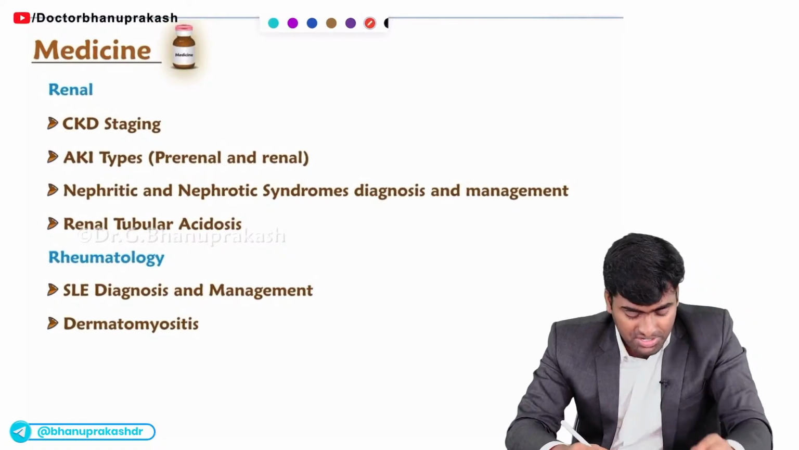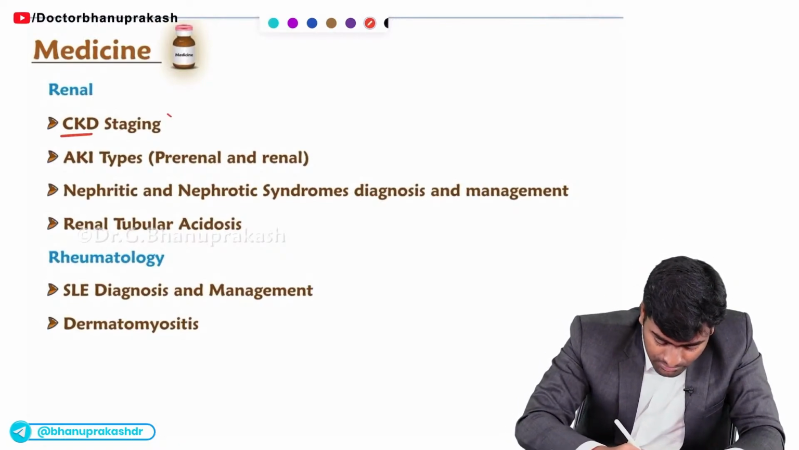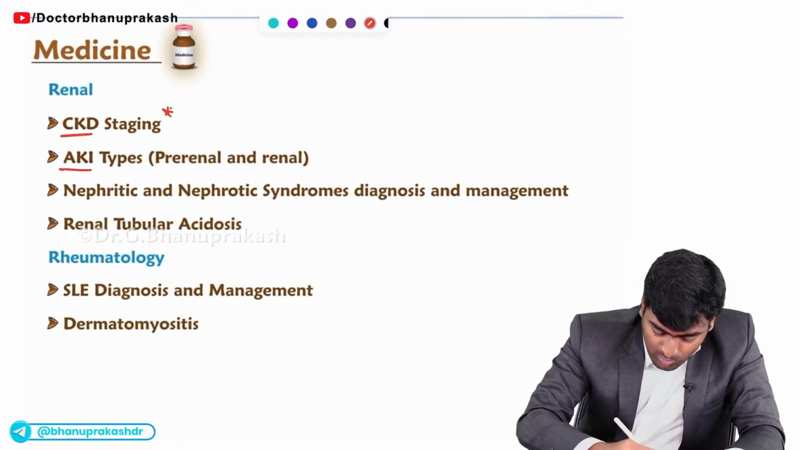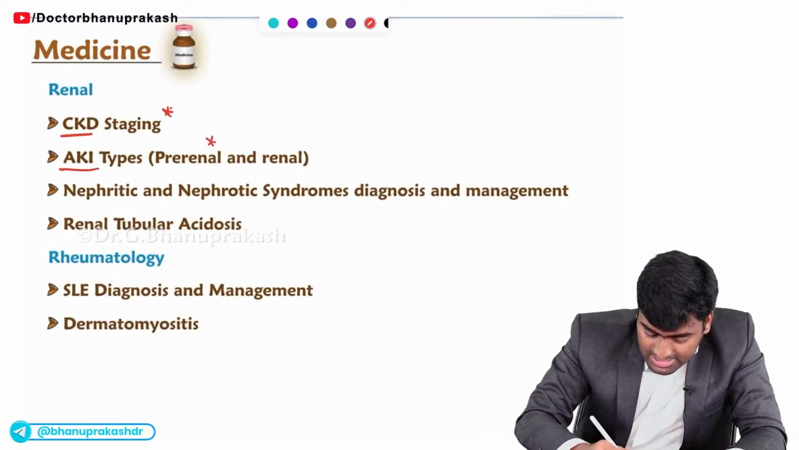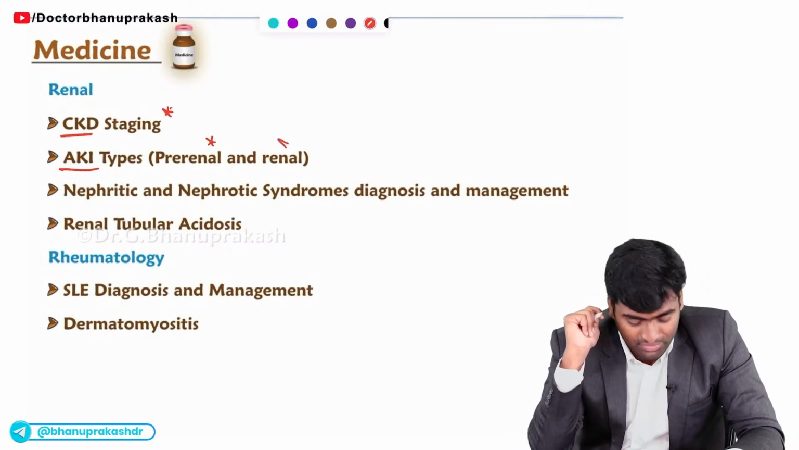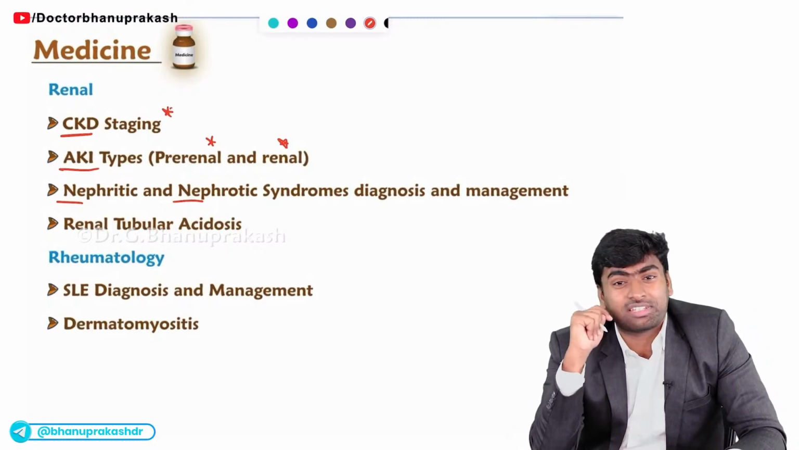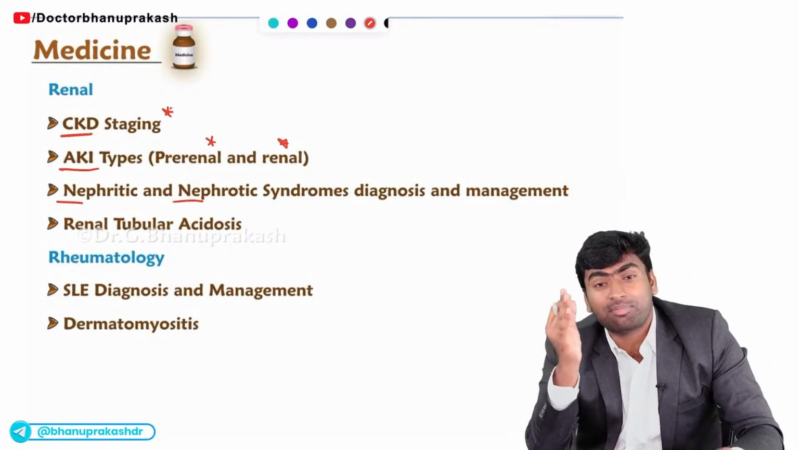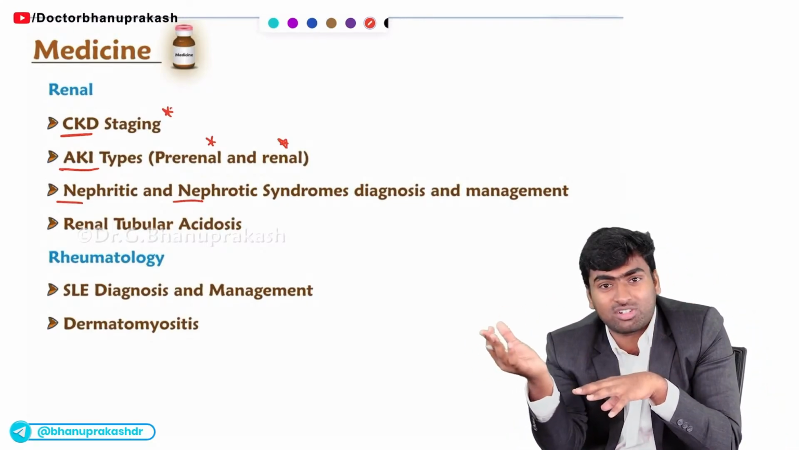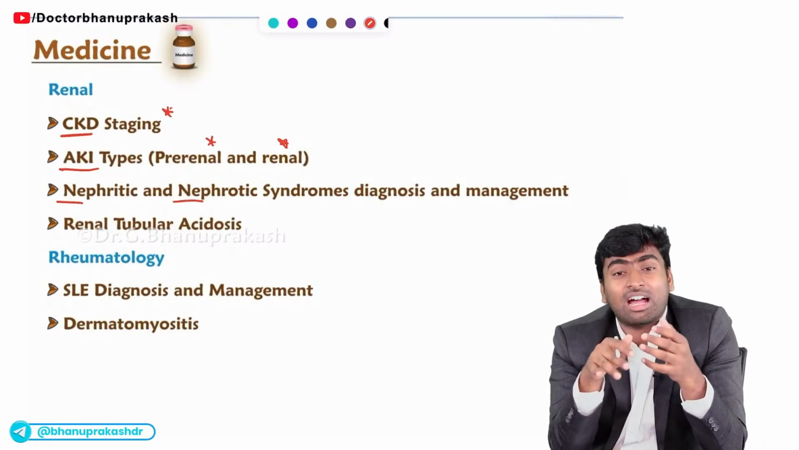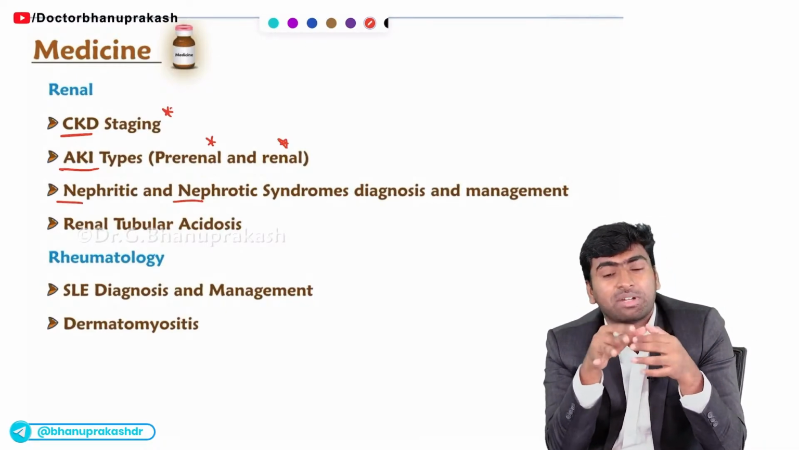And about the renal system, you should know CKD staging and AKI types, mostly differentiating between pre-renal and renal types of AKI. Fine. And also nephrotic syndrome differentiation. How will you differentiate between nephritic syndrome and nephrotic syndrome? How will you diagnose them, and if you diagnose them, what management will you do for them?